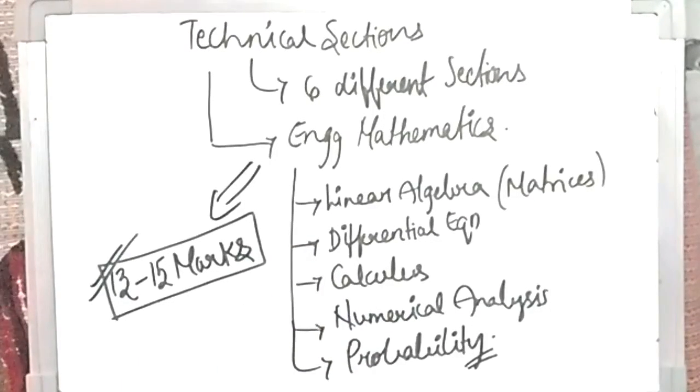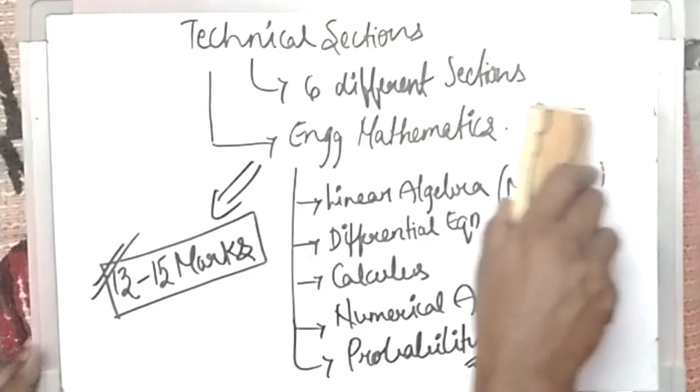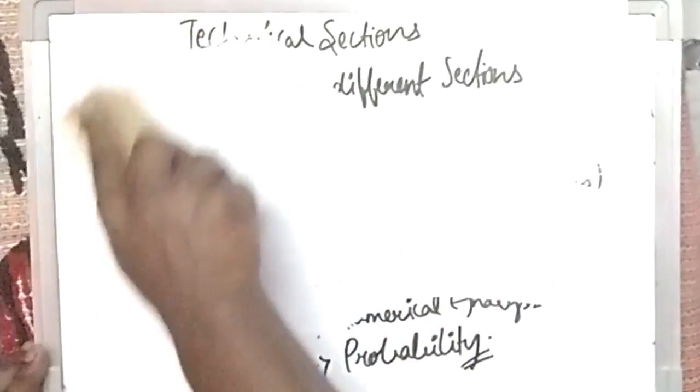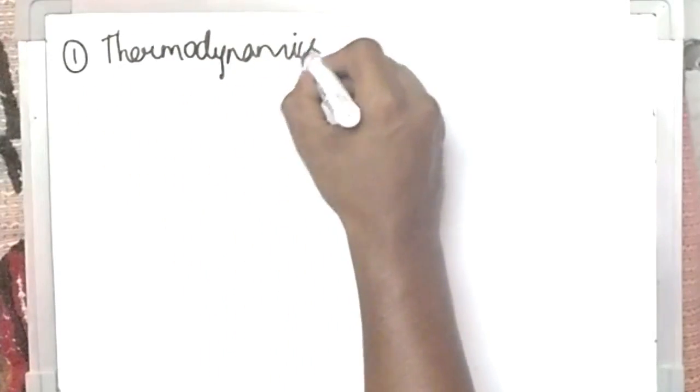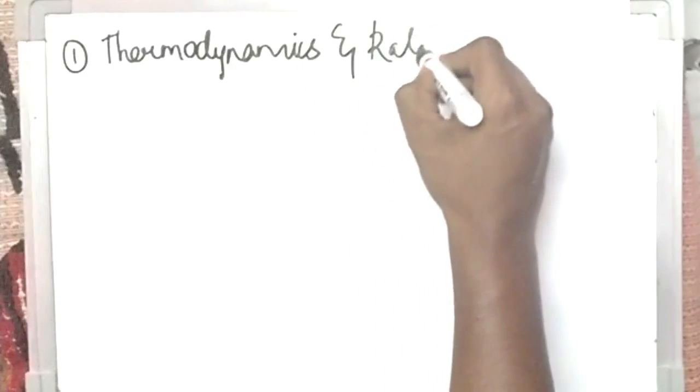Next comes the core technical part, the first one of which is thermodynamics and rate process.